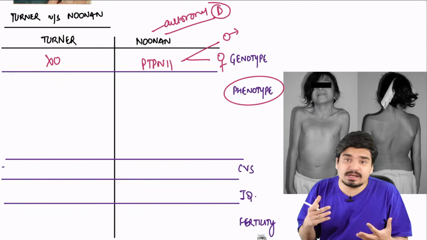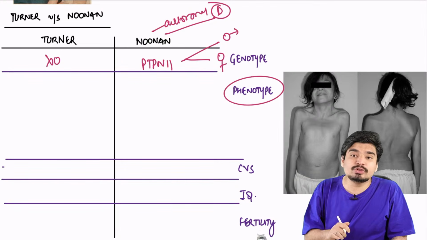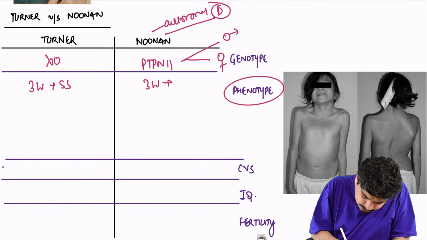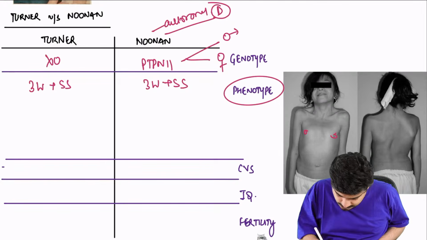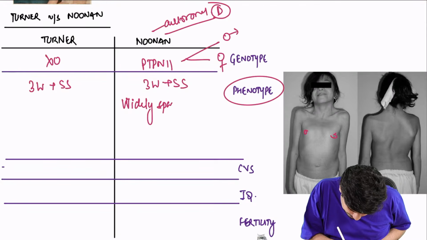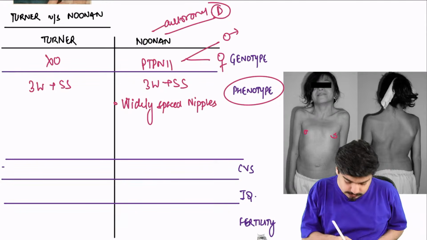What is the physical appearance which is the same as far as Turner and Noonan is concerned? Both will have the 3 Ws plus short stature. What are these 3 Ws? Both will have widely spaced nipples. Both will have wide carrying angle.